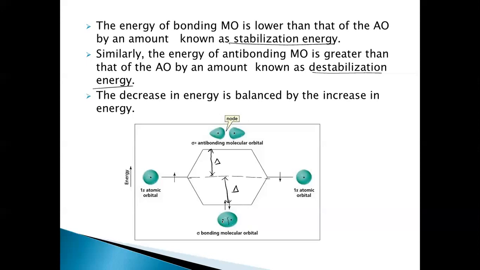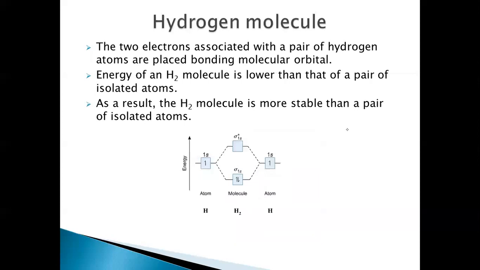Therefore, the electron which is entering into the bonding molecular orbital will stabilize the molecule by an amount of delta, and the electron which is entering into the antibonding molecular orbital will destabilize the molecule by the same amount delta. So for example, when I'm taking the hydrogen molecule, the hydrogen atom has a single electron, and this hydrogen atom also has a single electron.